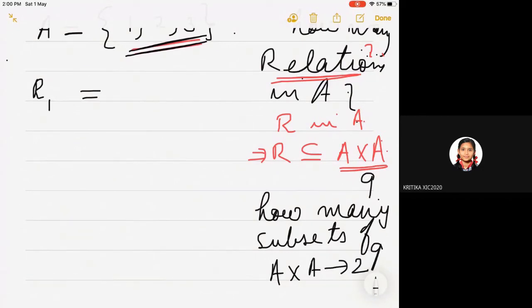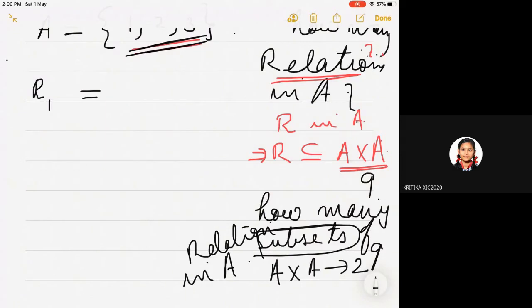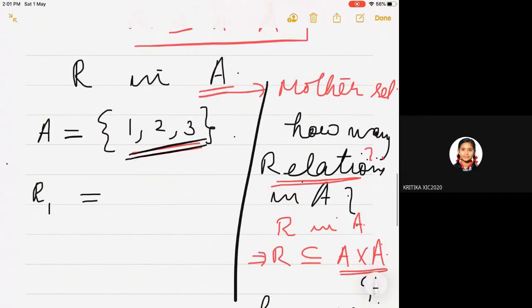So how many subsets? Now we change the name of this subset and call it a relation in A. The other name of subsets of A cross A is relation in A. So how many relations can you define? You can define 2 to the power 9 relations in A. This concept repeats again and again: R in A means R is a subset of A cross A.